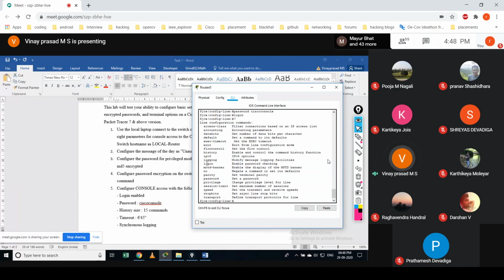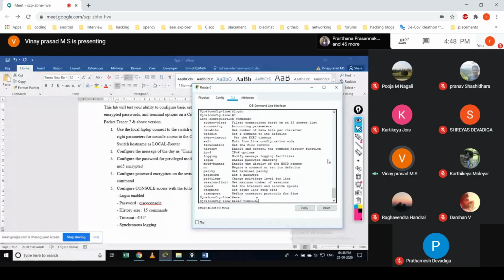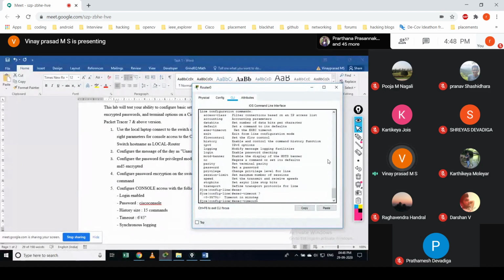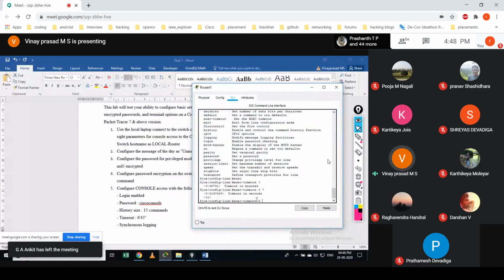Okay, then you would see here some timestamp, to set some time, execution timeout. Set the execution timeout. Okay, so see execution timeout. Then a question mark, if you type, it will ask you to type in minutes. Okay, 6, then space. If you enter, it will ask in seconds. 45, then enter.